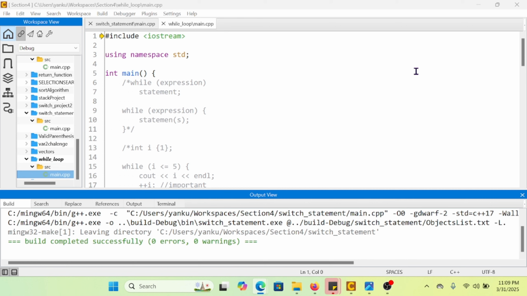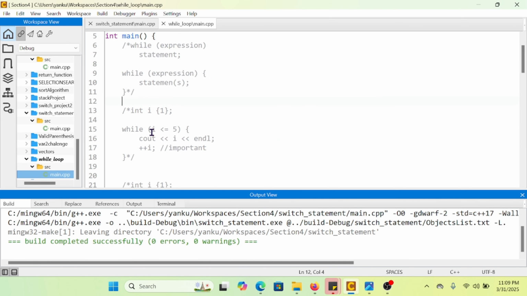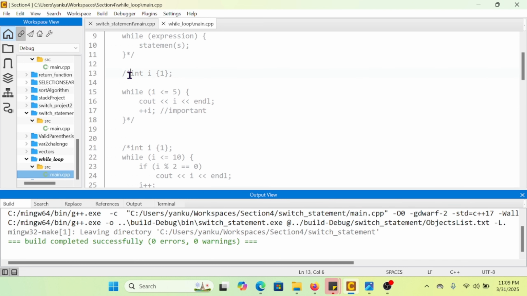Okay, so the structure of our while loop is showing up here on our CodeLite interface. It is defined by while, an expression inside the parentheses, and a statement. If you have only one line of statement, that's fine, but if you have more than one line of statement, you have to use a block in order to avoid any compile error. I'm going to provide our statement using the same structure. Okay, so right there, I'm going to work with my first example here.